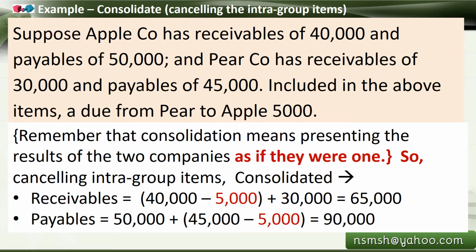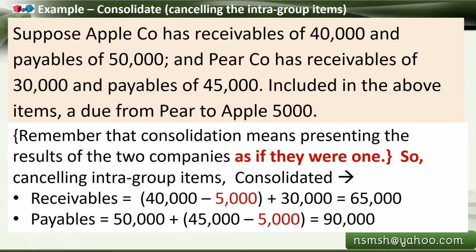There will be receivables and payables separately. Receivables on the asset side, payables on the liability side. So let's consolidate the receivables and then the payables. When we consolidate receivables, the Apple company's receivable is 40,000, and from there we know there is a receivable of 5,000 from Pear. So that 5,000 is intra-group, so we minus that 5,000. We remove it, plus we add the receivables of the subsidiary, $30,000.